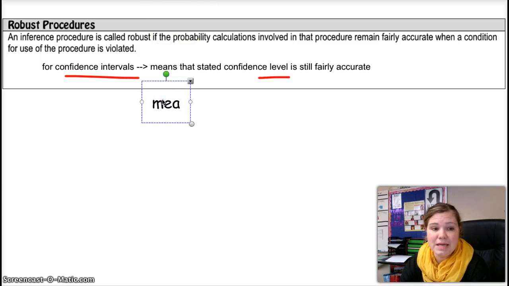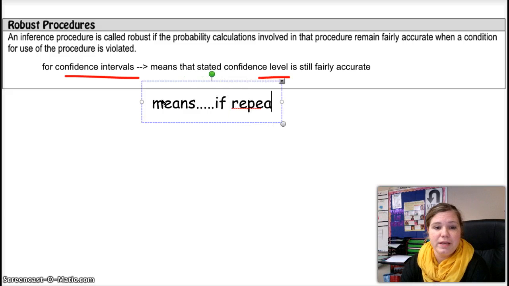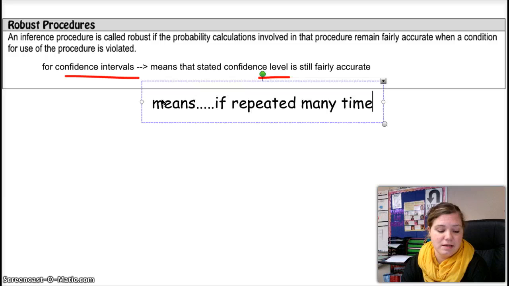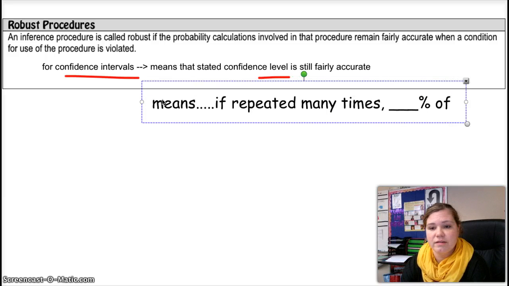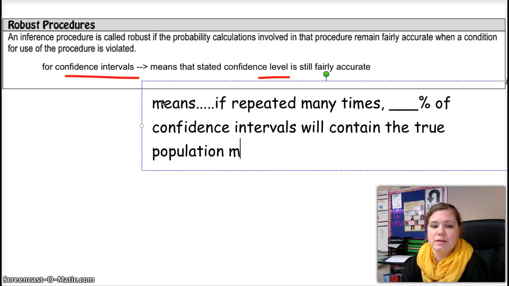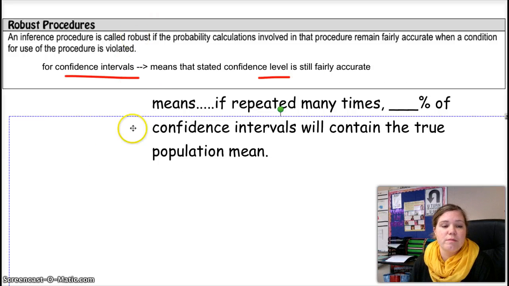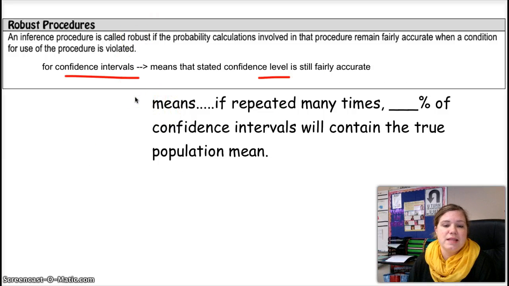And remember, that means that if repeated many times, whatever percent of confidence intervals will contain the true population mean. Okay, so that's what the confidence level means, and for a robust procedure, it means that the confidence level meaning is still correct.